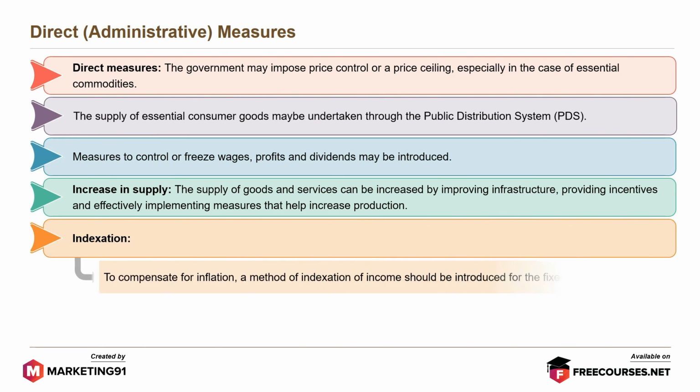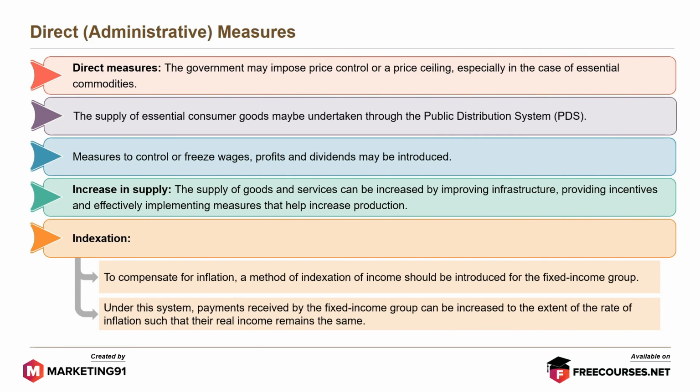Indexation. To compensate for inflation, a method of indexation of income should be introduced for the fixed income group. Under this system, payments received by the fixed income group can be increased to the extent of the rate of inflation such that their real income remains the same.